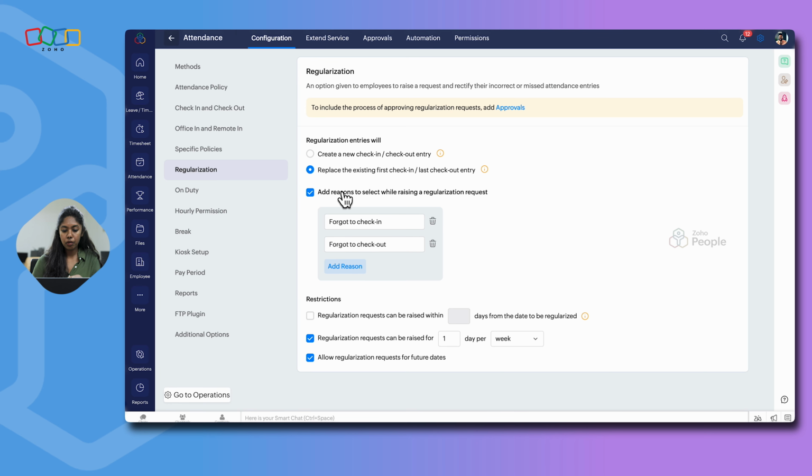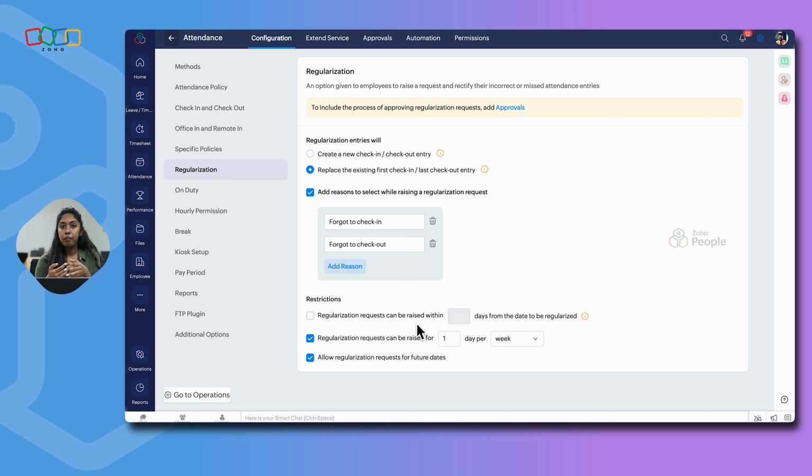And these are the few settings that you can add with respect to regularization. So you can add the reason for regularization so that the employee will have an option to select the reason. And you can add a few more restrictions here. Number one, the number of days within which the employee has to raise the request. Number two, for a particular week or for a particular month or pay period, how many regularization requests an employee can submit. And the last one is, can an employee submit regularization requests for a future date? These are all the restrictions that you can add.